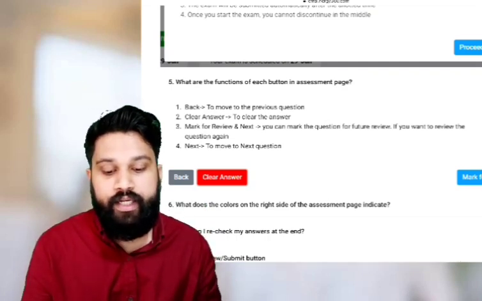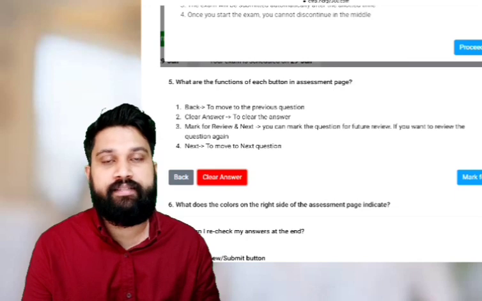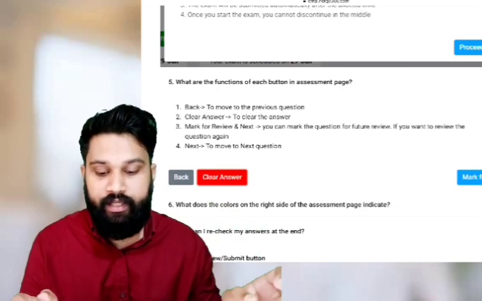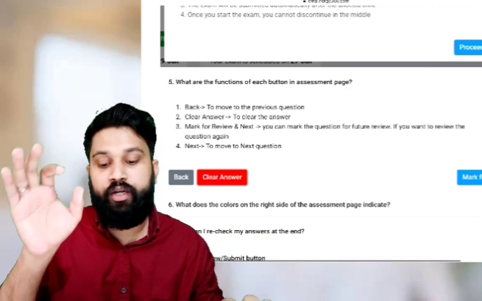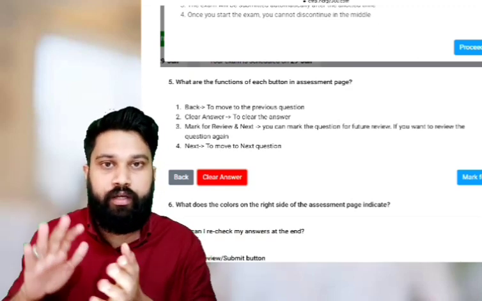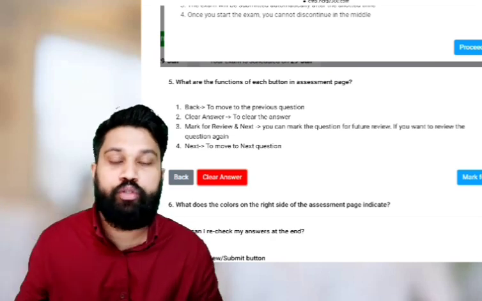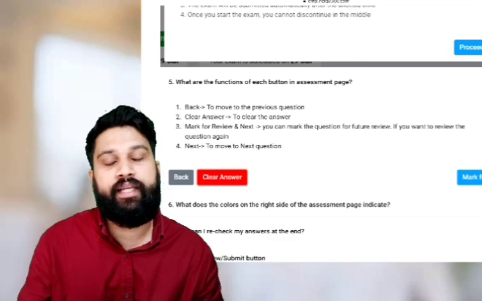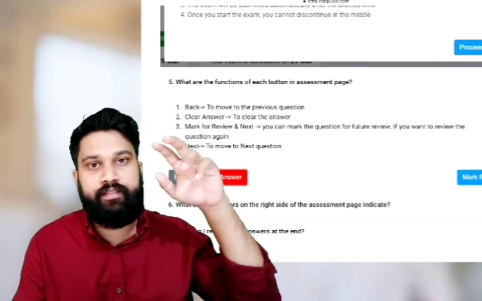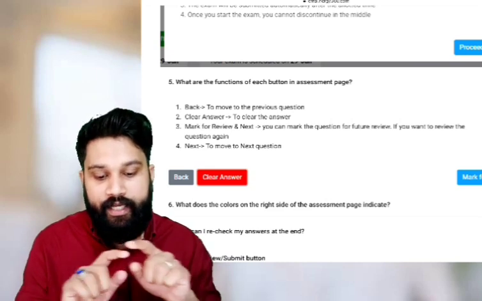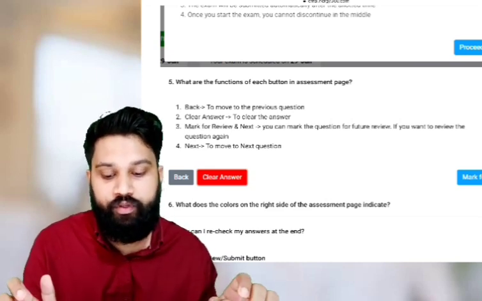Okay. Then what are the functions of each button in the assessment page? While you are writing the examination, there will be some buttons. The first one is called the back button. It is used for moving to the previous question. If you attended a question and after that you have a doubt, the answer is not A, it is B, you can go back. That back button is for that.